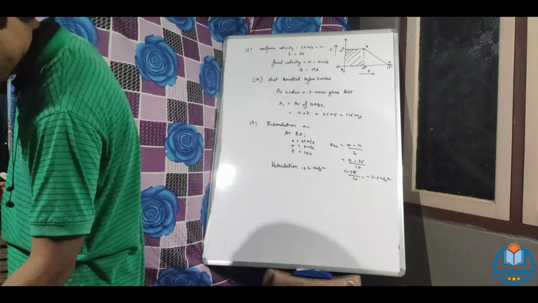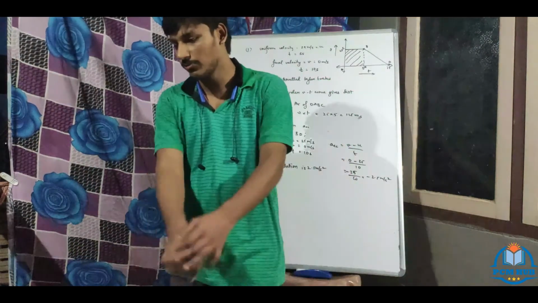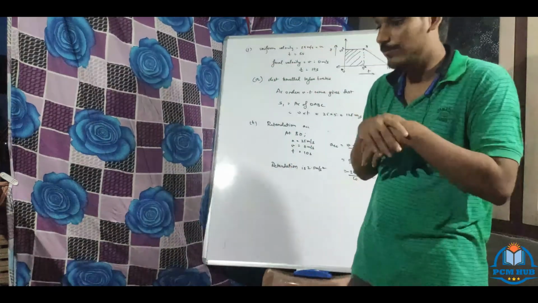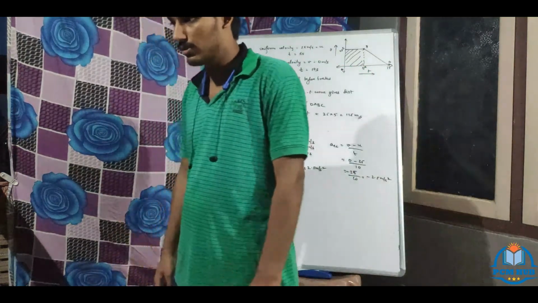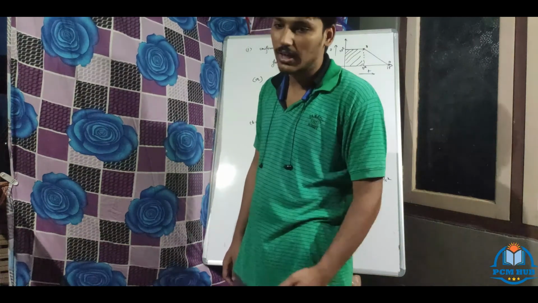This is the most important exercise, equations of motion. Using equations of motion, those 15 problems tomorrow we need to finish off. If we finish those 15 questions tomorrow, we are done with this chapter, and then we will start the next physics chapter accordingly.